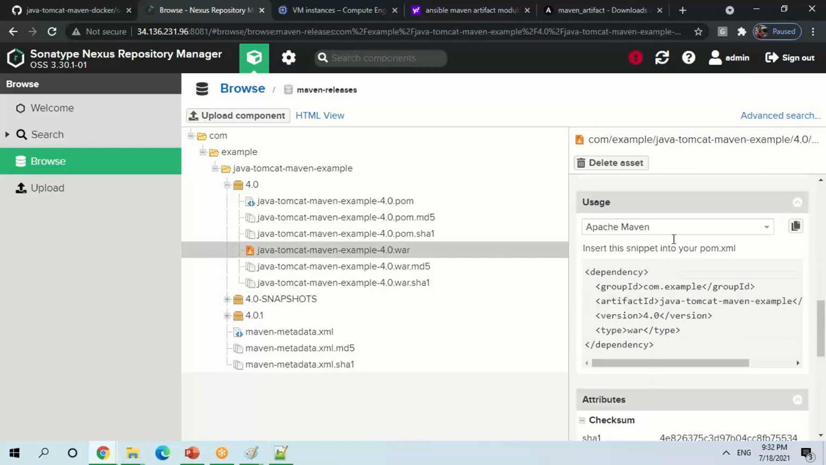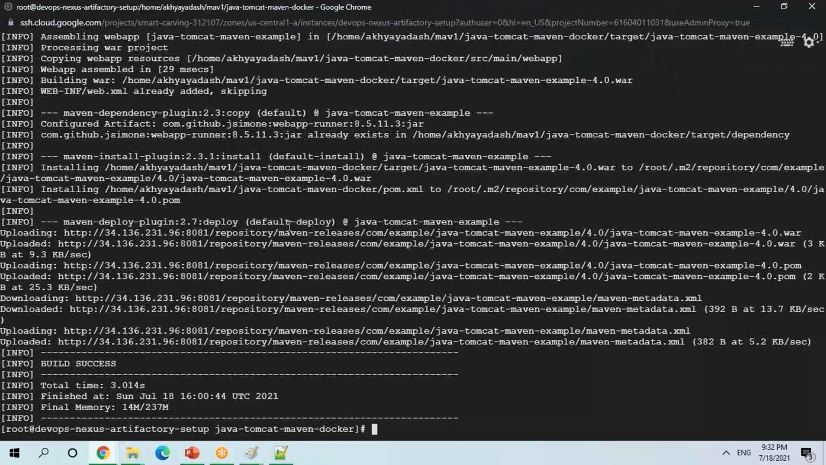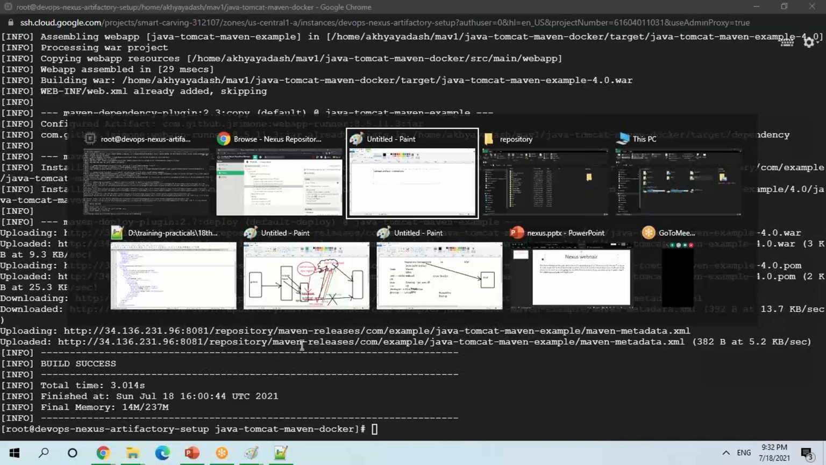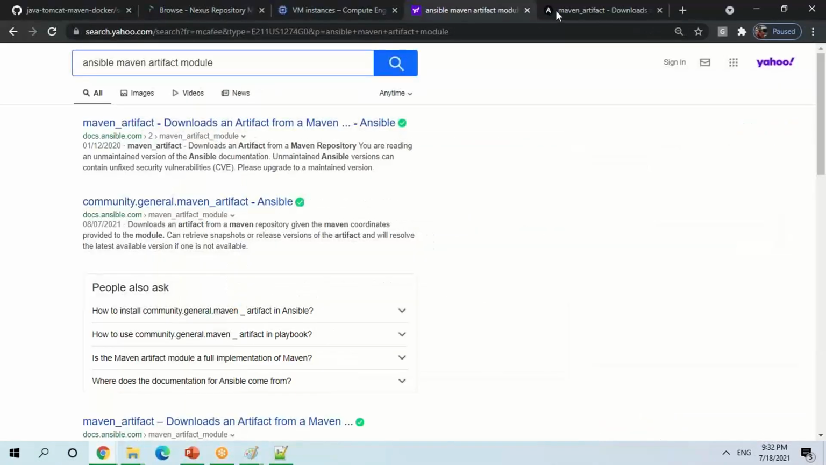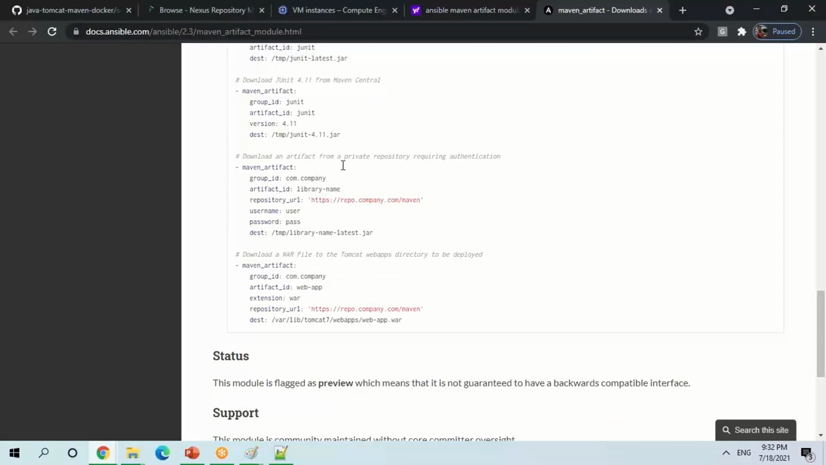Come down, take this group ID, take this artifact ID, take the version, and give the repository name which you want to use. So what the Ansible artifact module does is download this artifact. Where do you have to download from? This is your repository URL. Then the username and password, then where you want to deploy.